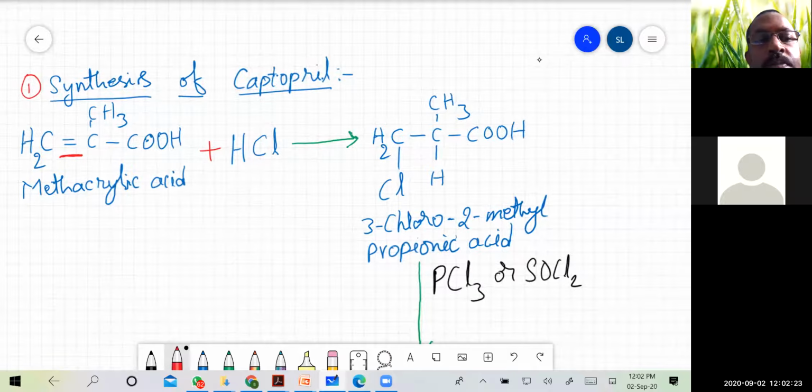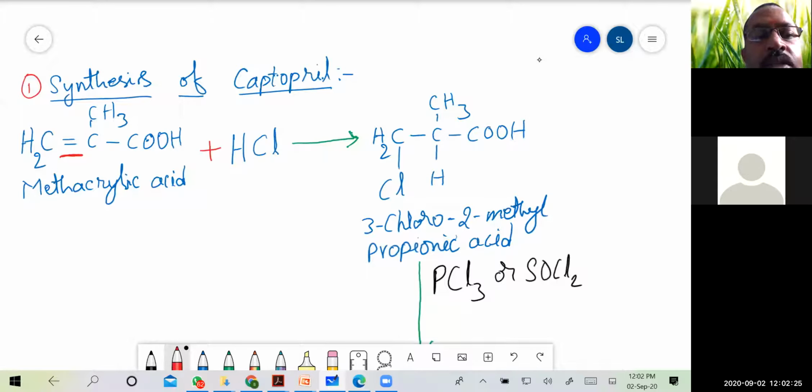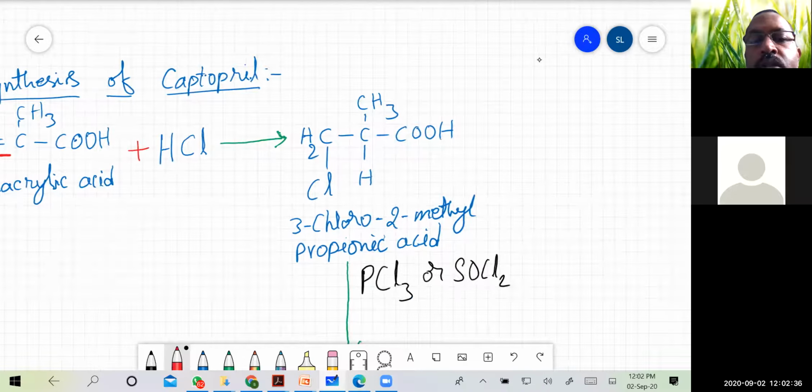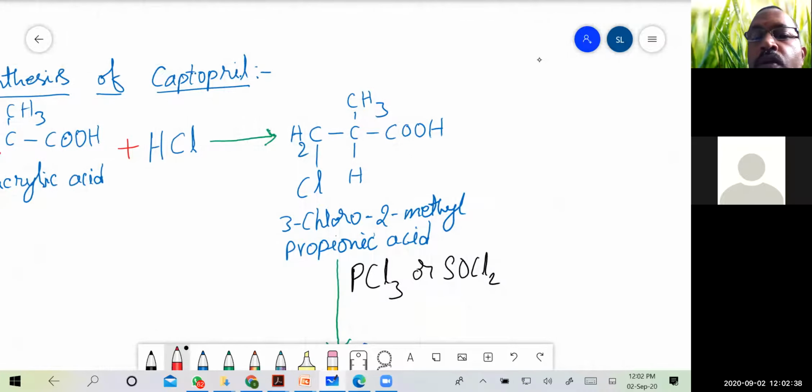The formed compound is 3-chloro-2-methyl propionic acid. Here there was a double bond, and now because of the addition of HCl, the double bond has been removed.